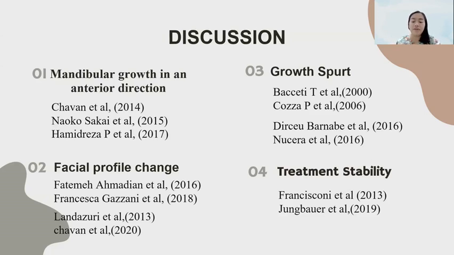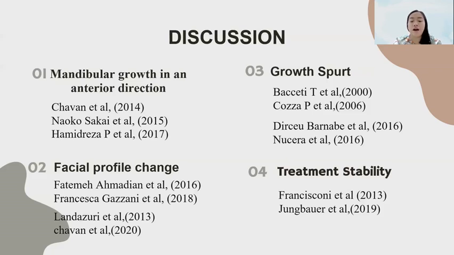Birchow Barnabe gave different results, where the treatment of class 2 malocclusion at the pubertal stage had more effect on the dentoalveolar than the skeletal aspect, where there was a significant increase in the sagittal intermaxillary relationship between HMA and AM, which was in line with Nocera et al. This is in line with the growth process of the jaw and change in the soft tissue profile with age, where mandibular growth was found to be 2 times greater at the age of 14 to 16 years, namely puberty or growth spurt.